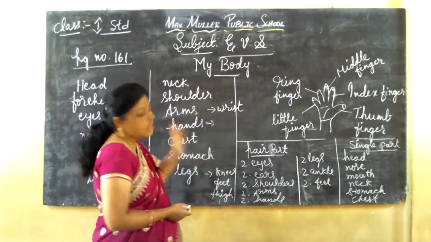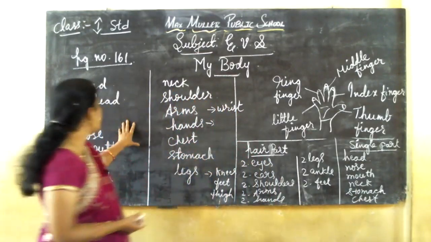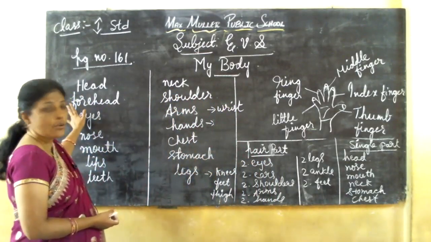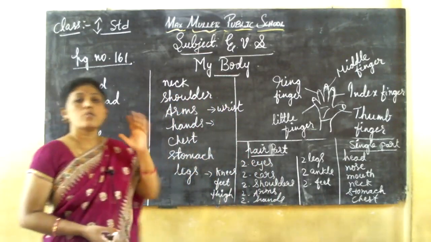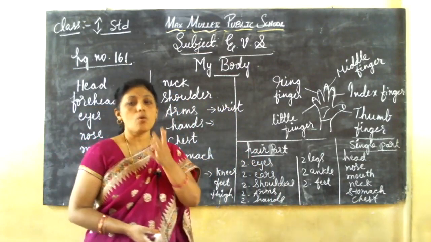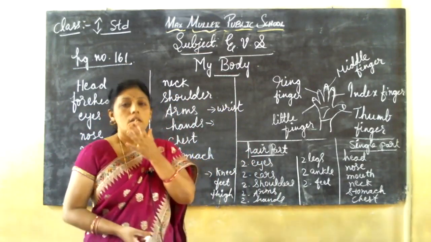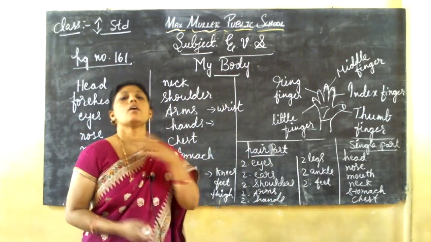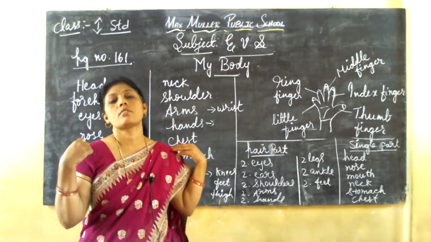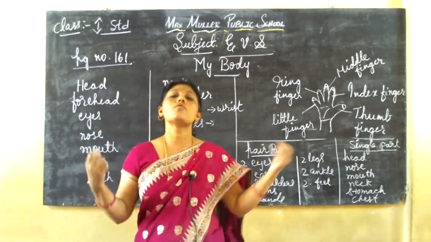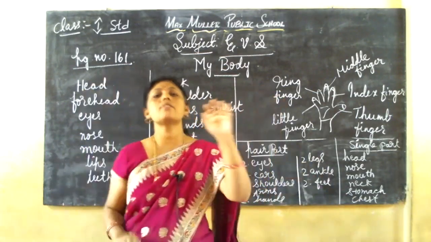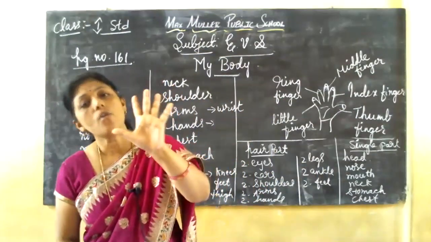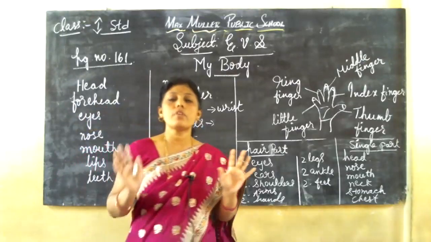Yes. See, these are all the body parts: head, forehead, eyes, ears, nose, mouth, teeth, tongue, lips, neck, 2 shoulders. Isn't it, children? 2 shoulders, 2 arms, 2 hands. In each hand we have 5 fingers. Totally how many fingers do we have?